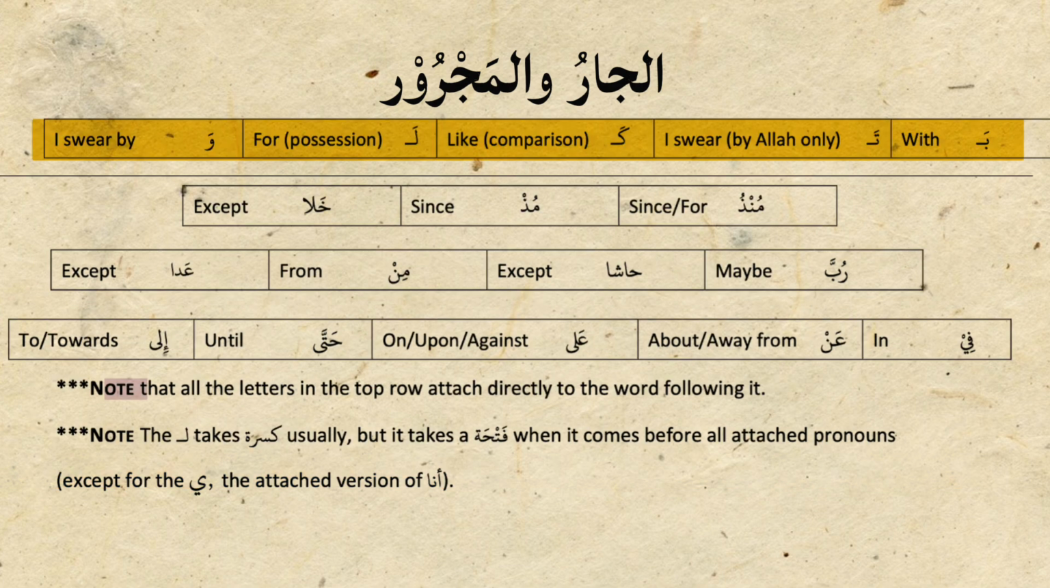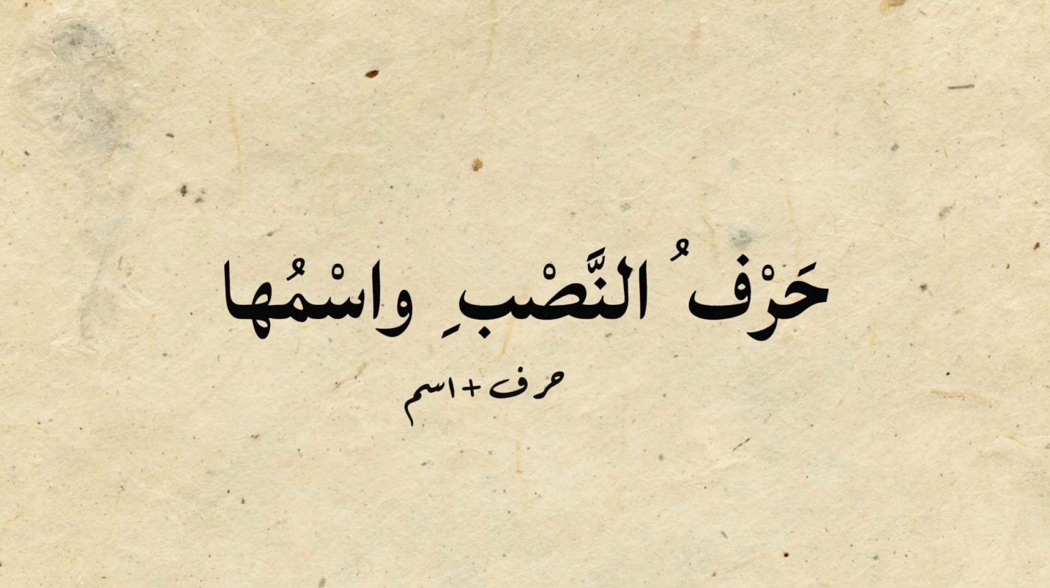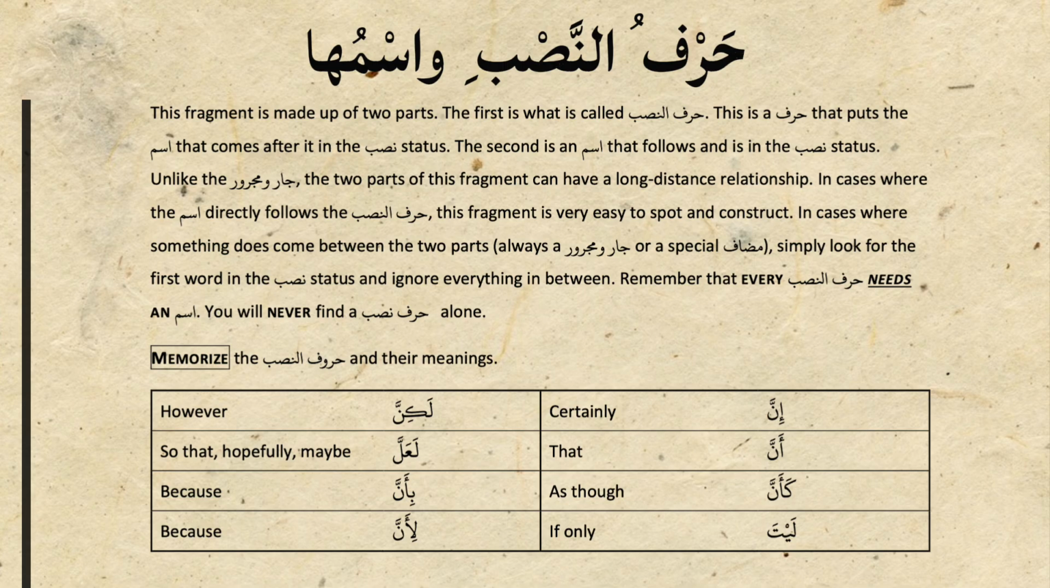For the words ba, ta, kaf, lam, waw, these harf of jar will attach directly to the ism. Lam usually takes kasra, but it takes fatha as well when it comes before all attached pronouns, except for ya, the attached version of ana. Second type of fragment is harfun nasab wa ismuha. It's again a harf and ism relationship, harf of nasab and ism in nasab status.